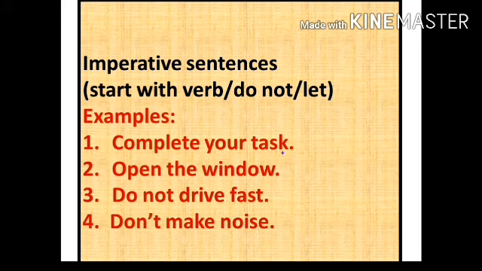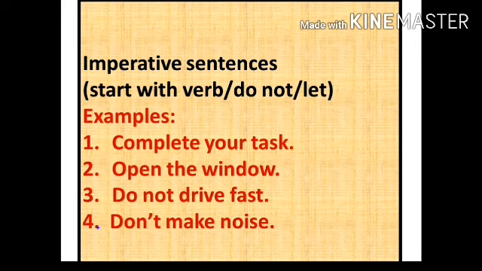Complete your task means you complete your task. Open the window means you open the window. Don't drive fast means you don't drive fast. And don't make noise means you don't make noise. All the time, only and only you comes here, so we hide it. We make it invisible. So we are saying the subject is absent in the imperative sentence.